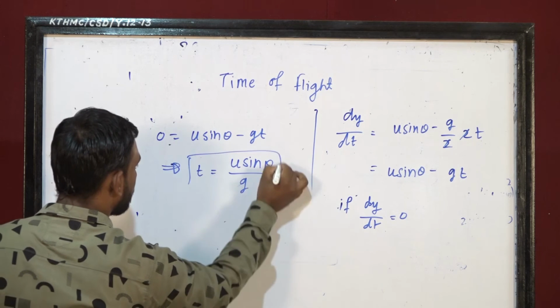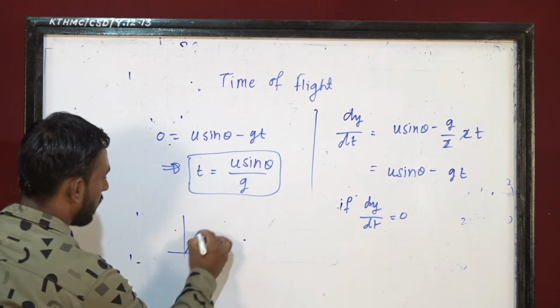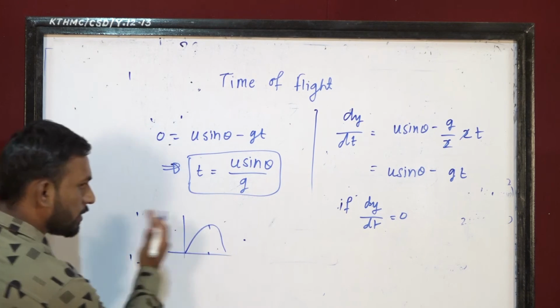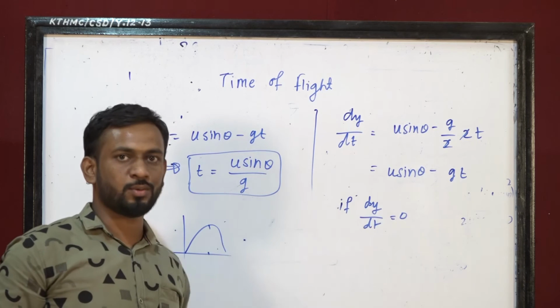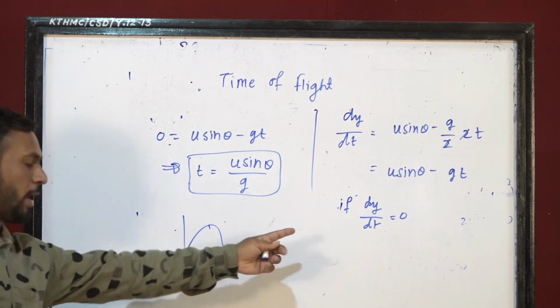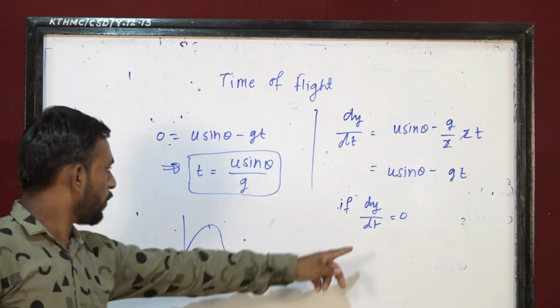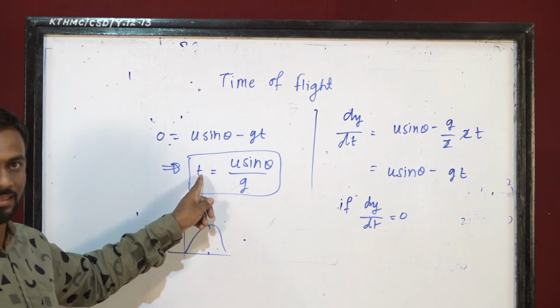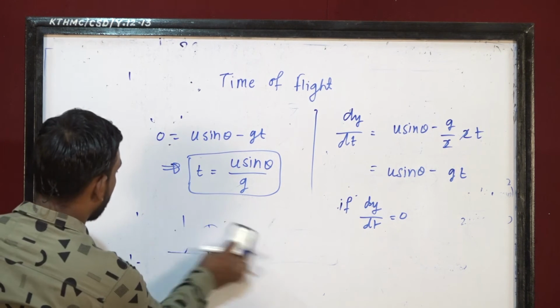So what is the value of this t? I am talking about this equation, this motion, and this is the time required to reach the maximum height, because at maximum height dy by dt is equal to 0. So at this point there is no change in the vertical direction, there is no change in the vertical motion of the particle. That's why I am putting dy by dt equal to 0. So for that value you will find the t, and this is the time required to reach the maximum height.